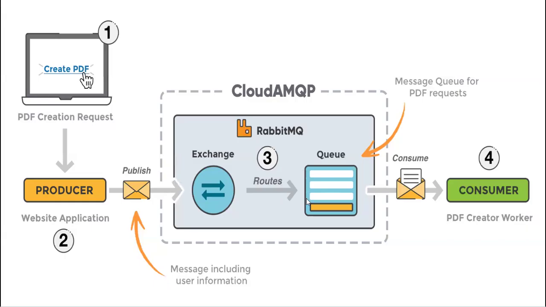The routing key is a key that the exchange looks at to decide how to route the message to the queue. Simply put, a routing key is like an address for the message.